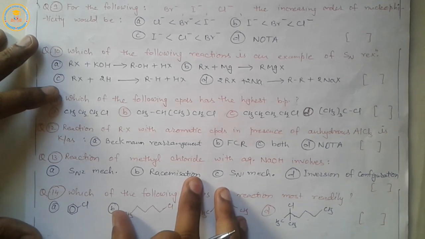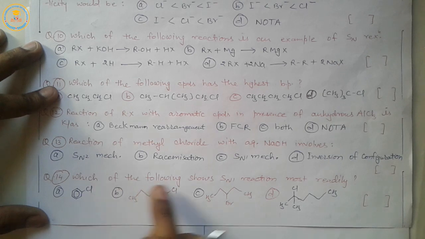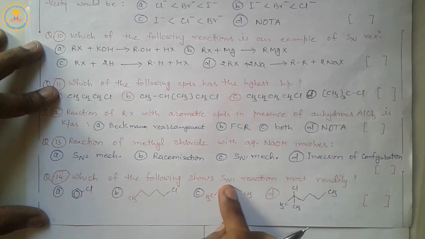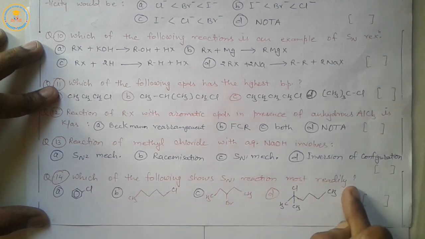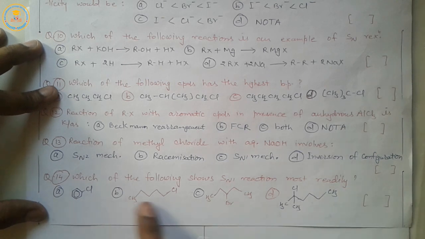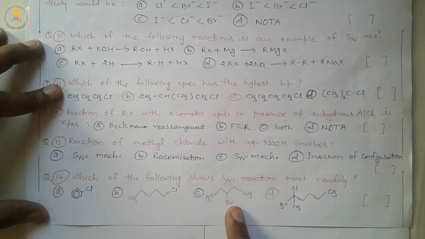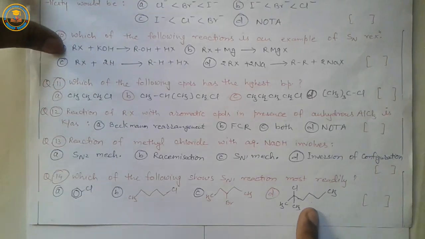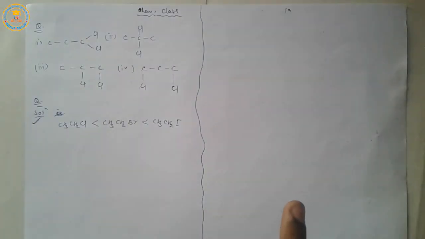Very important question. Question 14. Which of the following shows SN1 reaction most readily? Chlorobenzene, second compound, third compound, and fourth compound. What will be the answer?